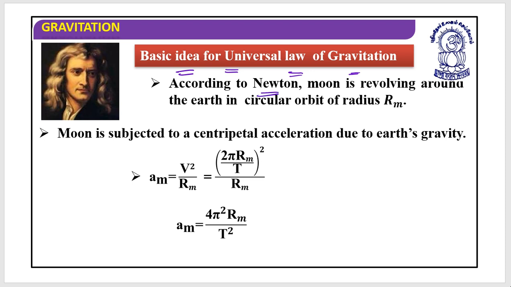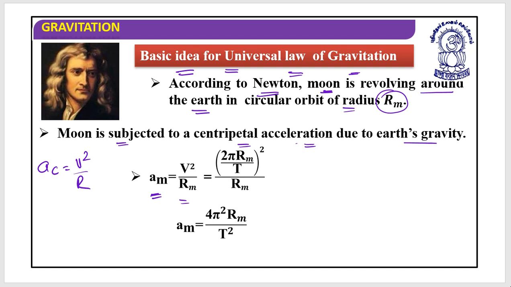According to Newton, the moon is revolving around the earth in a circular orbit of radius that we call rm, and the moon is subjected to a centripetal acceleration due to earth's gravity. If I write this, it's an acceleration. I understood that ac is equal to v square by r. This is the centripetal acceleration. So the centripetal acceleration on the moon will be equal to v square divided by rm.